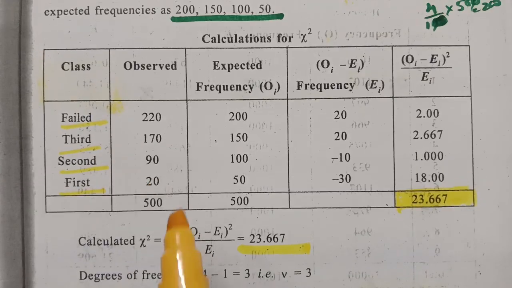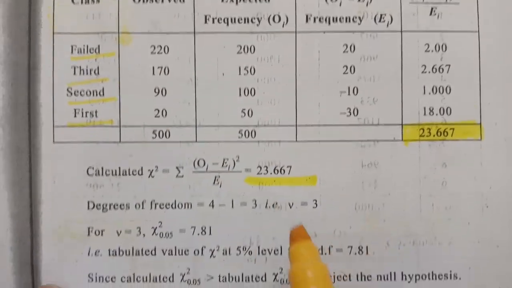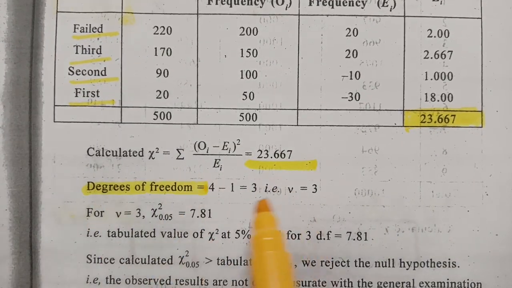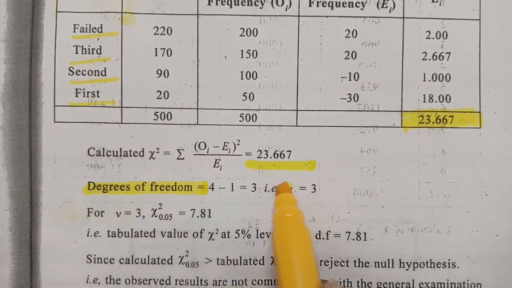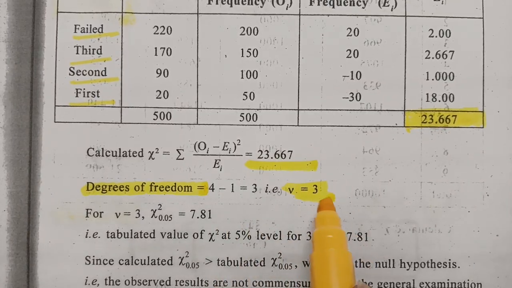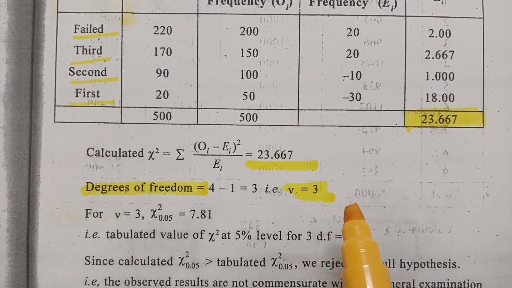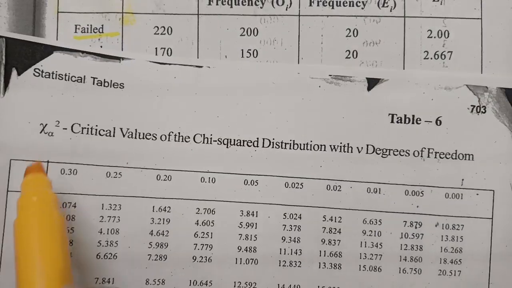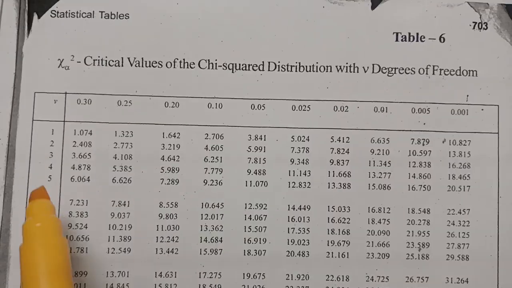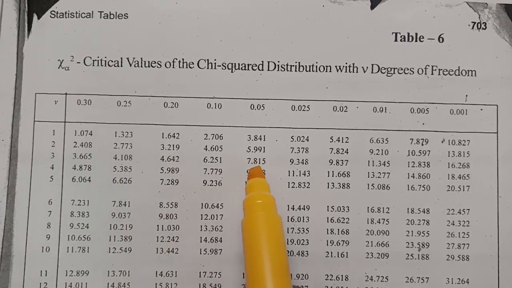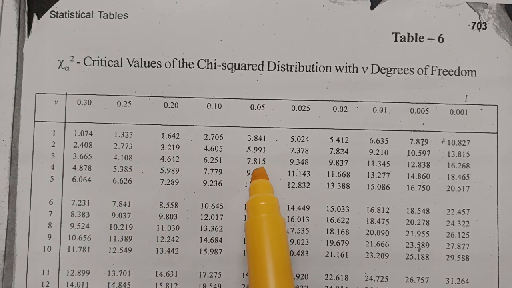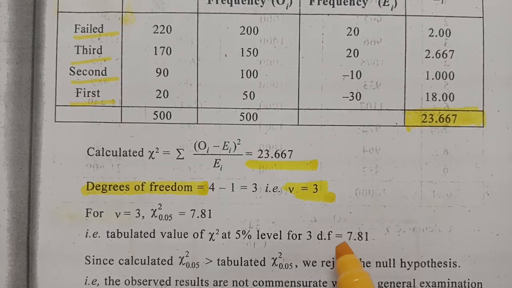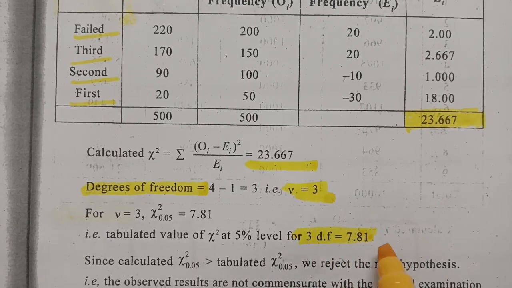Now the degrees of freedom. Here n is equal to 1, 2, 3, 4. For degrees of freedom the value is n minus 1, that is 4 minus 1, which is 3. The degrees of freedom here is 3. For chi-square, we have to go with the table and check with 3 at 5% level of significance. At 3 degrees of freedom and 5% level, the value here is 7.815.